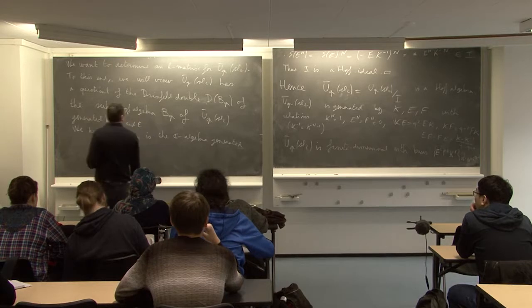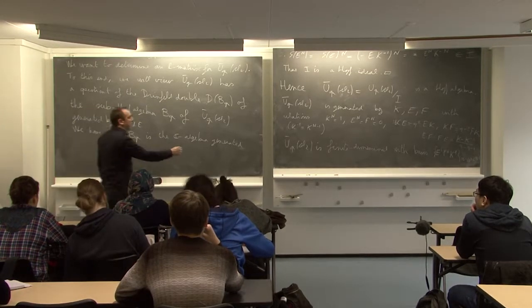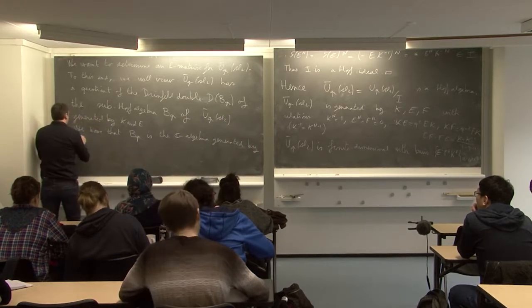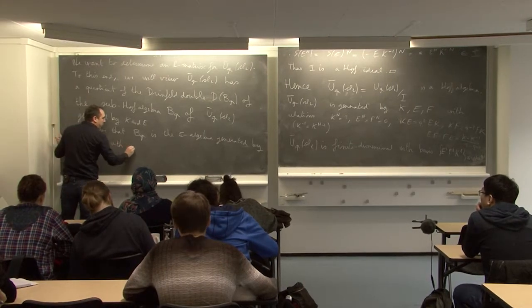And so it is generated by K and E. And what are the relations?